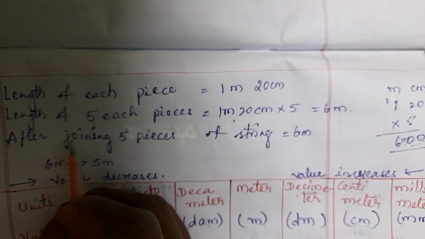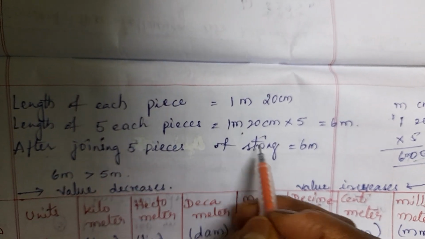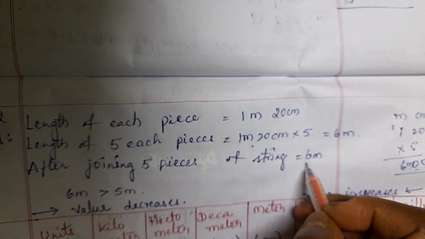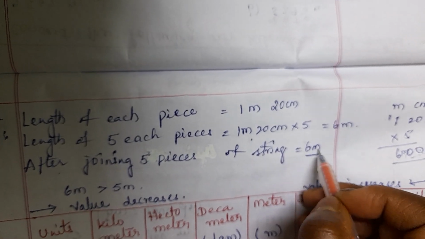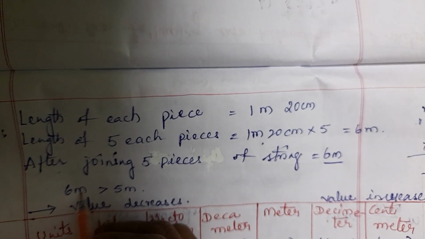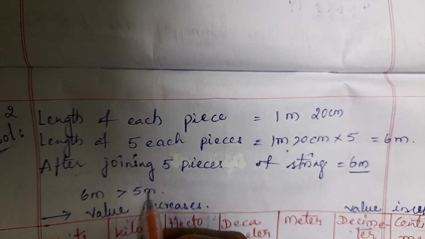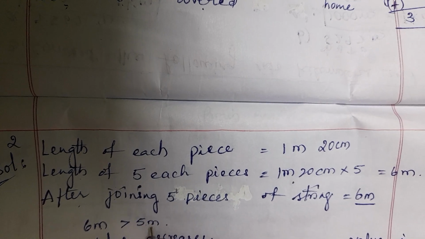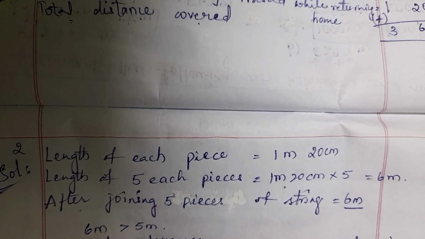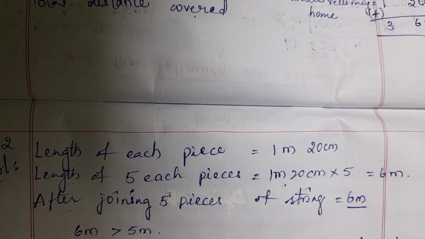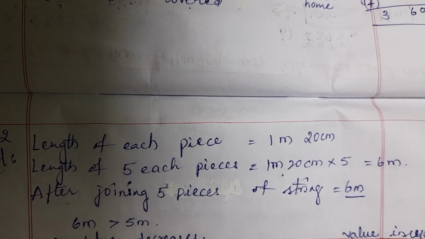So after joining 5 pieces of string, okay, what is the length we got? It is 6 meters. So 6 meters is greater than 5 meters which they have given. Okay, children, so this is the solution of the second sum. Now we are going to see the next exercise.